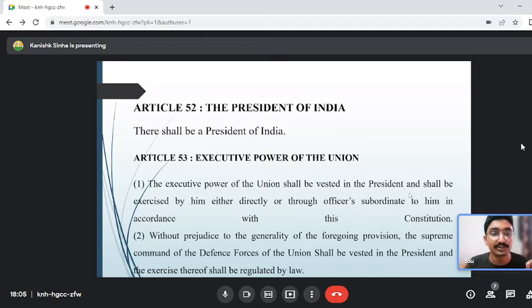This is a very common question that you might get when you are having a current affairs passage on this, because the election of President and Vice President is not a very small thing in a country like India. We are a democratic country, indirect election happens, legislative assembly, Lok Sabha, Rajya Sabha, everyone votes. So it is a very important topic for current affairs, even for the legal passage, guys. So this is a very important article that you must remember, that Article 52 of the Indian Constitution states that there shall be a President of India and every executive power is vested with the President. You don't have to remember Article 53. Next slide.